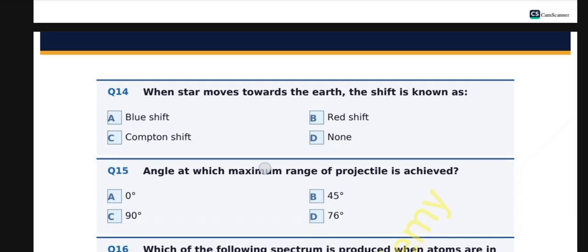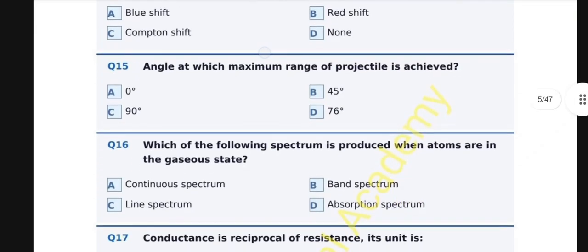Question number 15. Angle at which maximum range of a projectile is achieved? A. 0 degree, B. 45, C. 90, D. 76. And the correct option is B. 45 degree.